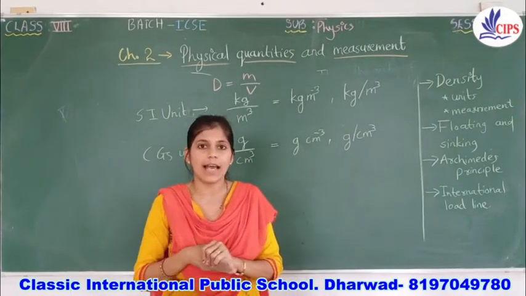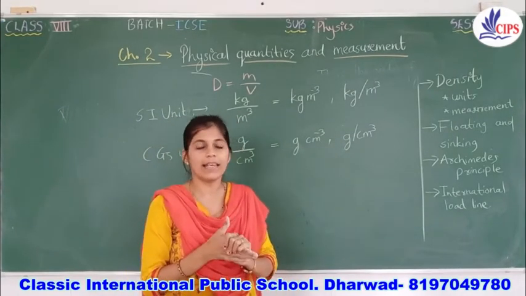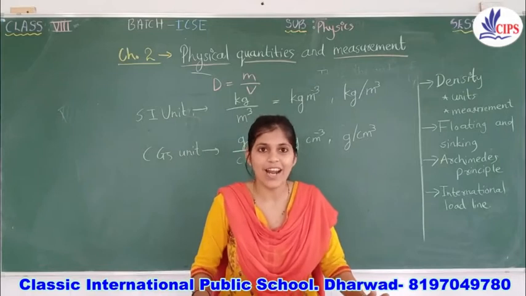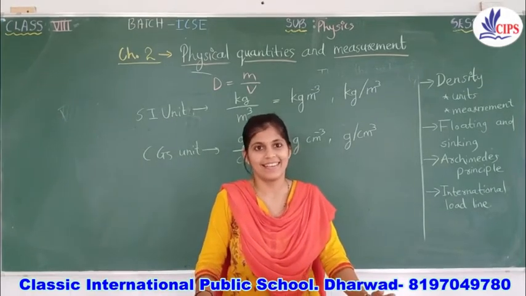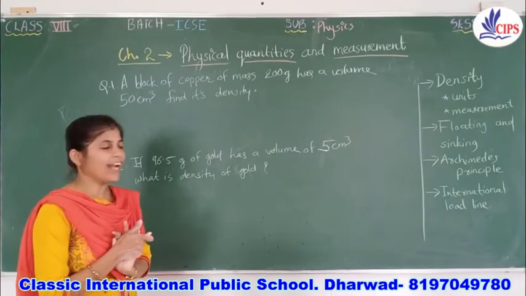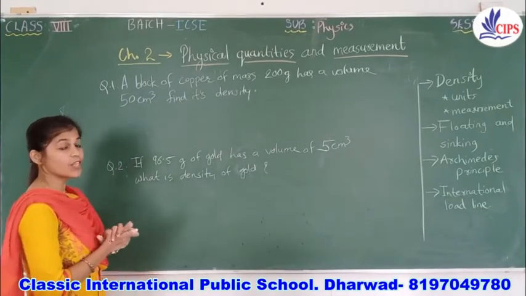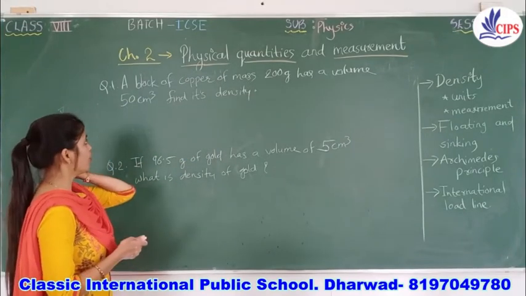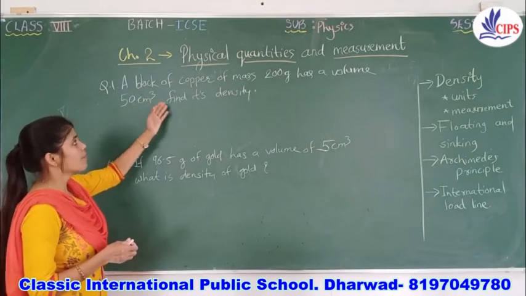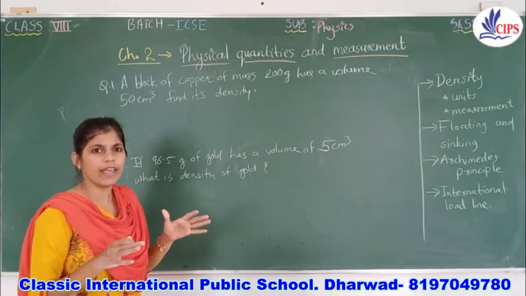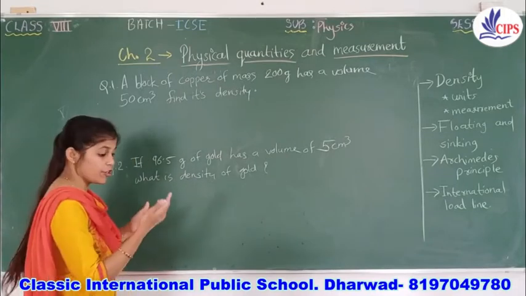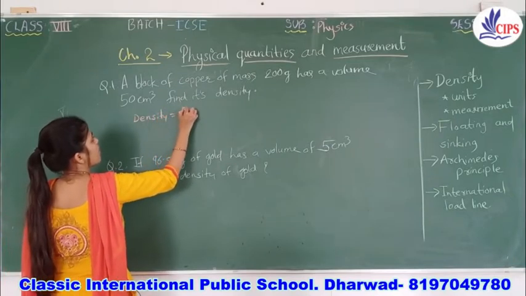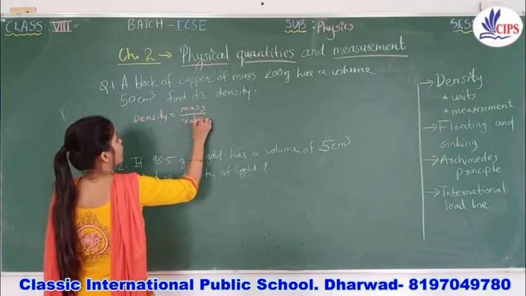Now children, it is time to get a much better idea about density with some experiments, with some numericals. Now let's start solving some interesting numericals. So here is my first numerical, and you all will like to solve this. First one: a block of copper of mass 200 grams has volume 50 cubic centimeter. Find its density. You can straight away mention the same formula which you know, right? And the formula for density is mass by volume.